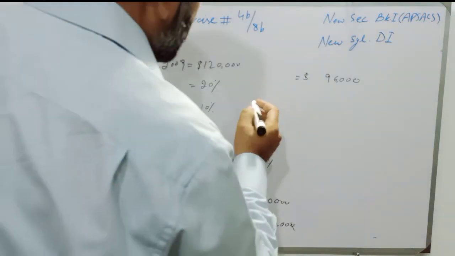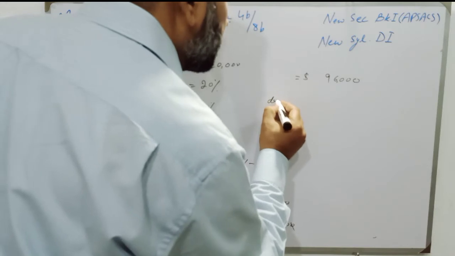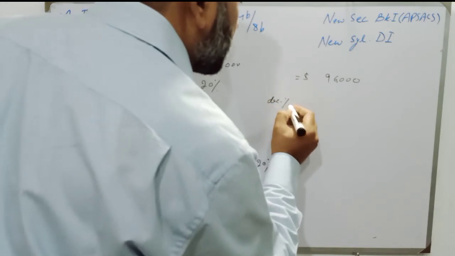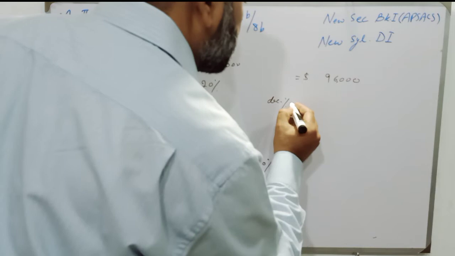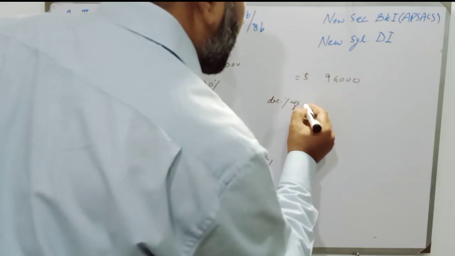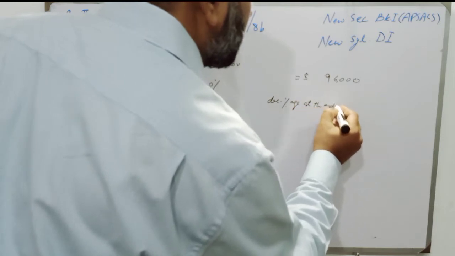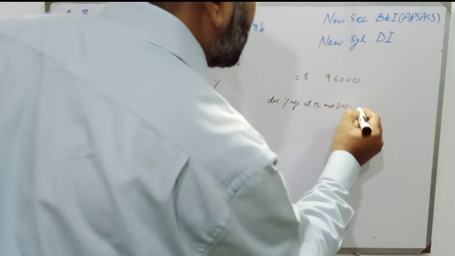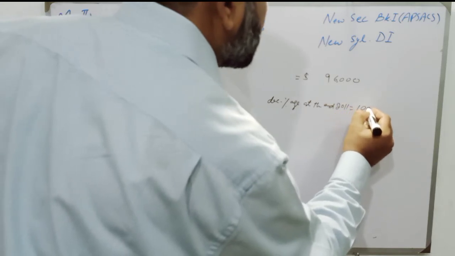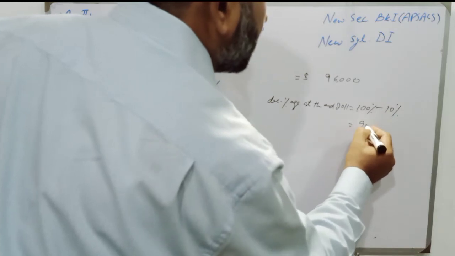Again students, there is a decrease of 10%, so I will write again decreased percentage at the end of 2011 is equal to 100% minus 10%, and it will be 90%.